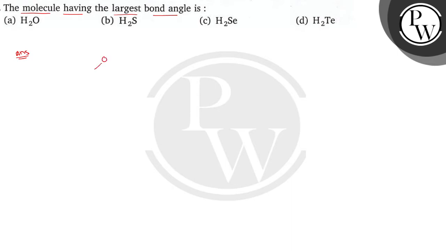In water, it is a bent structure with two lone pairs of electrons over the central atom. In H2S, the same structure with the same number of lone pairs. So in all these cases, oxygen, sulfur, selenium and tellurium belong to the same family, the oxygen family, and their structures are the same. So this is the structure.